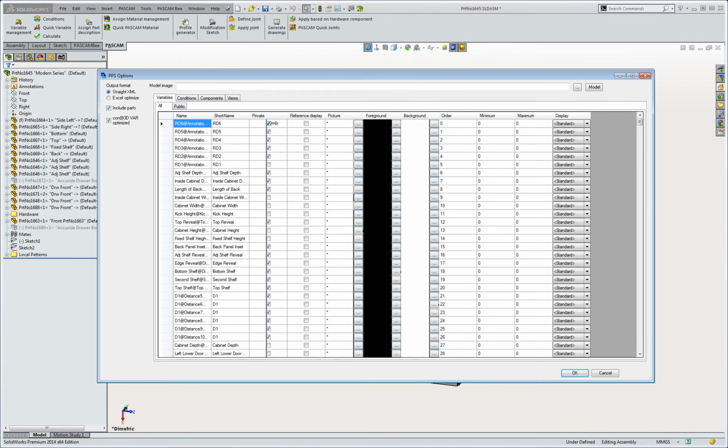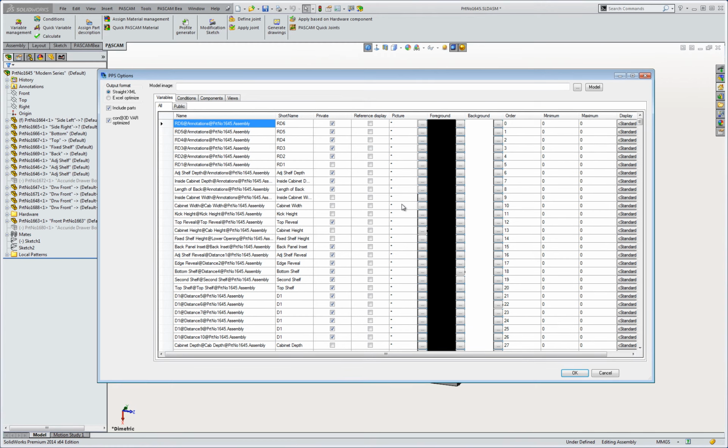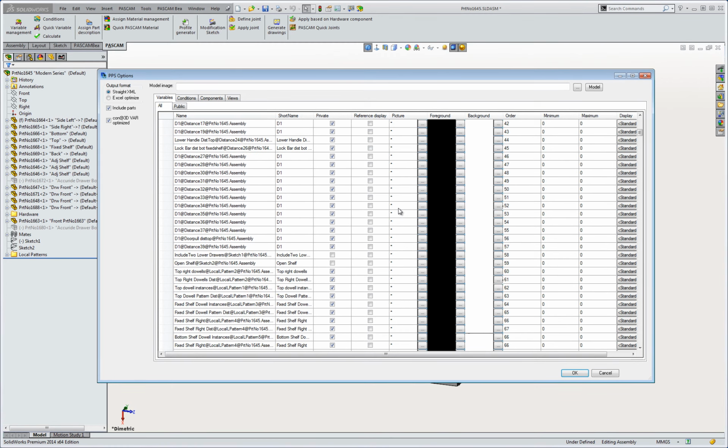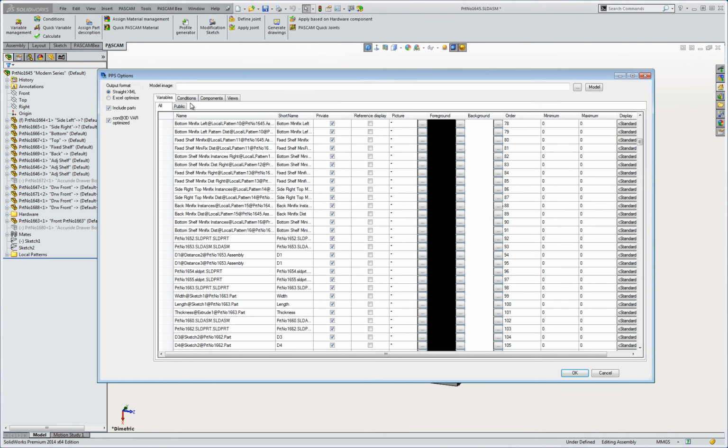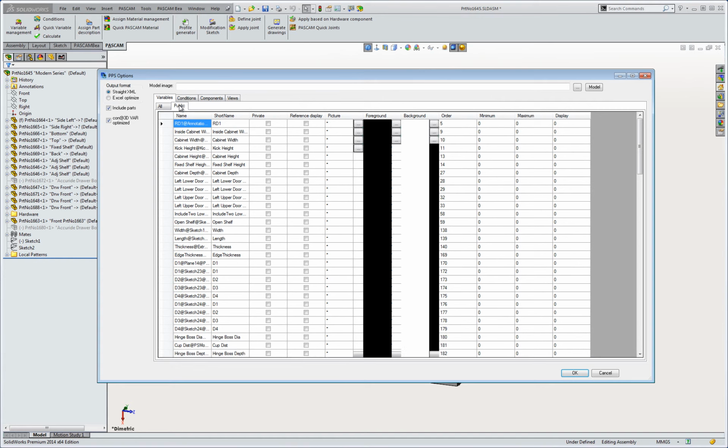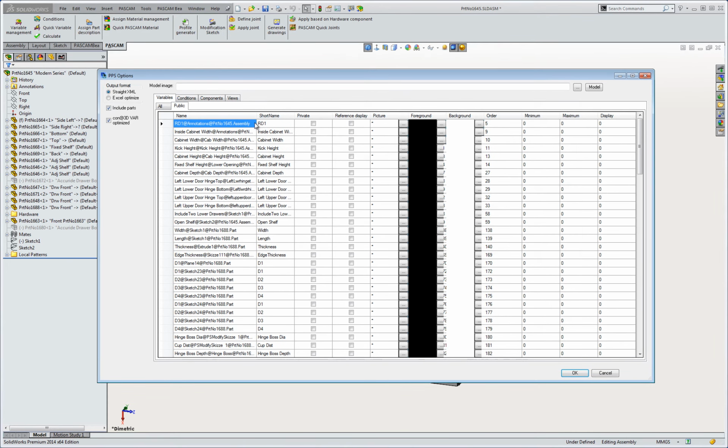When saving a PASCAM WoodWorks file, we are presented with all the variables from both the condition manager and the variable manager. PASCAM presents us with both private and public variables. We select which conditions and variables depending on how we built our model. For the purposes of this video, I will select the variables and conditions we have been using all along. In addition, I will save screenshots to be used in 3D VAR to identify which variables we wish to change inside 3D VAR and have them rebuilt in SOLIDWORKS.